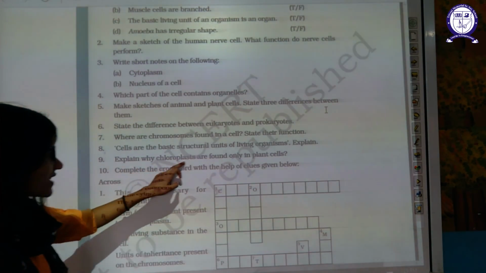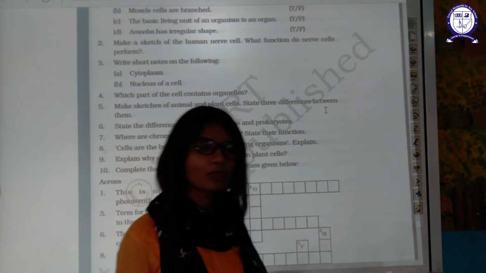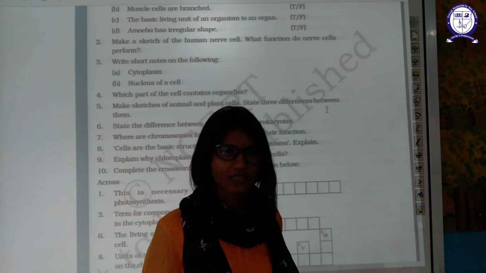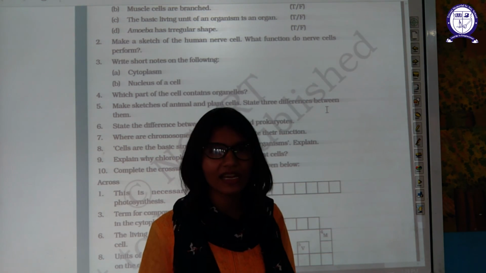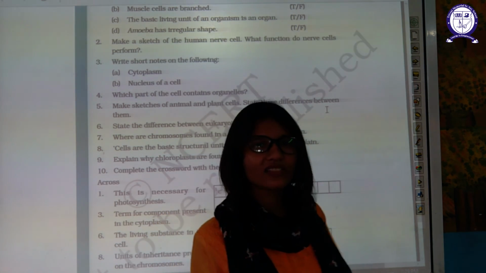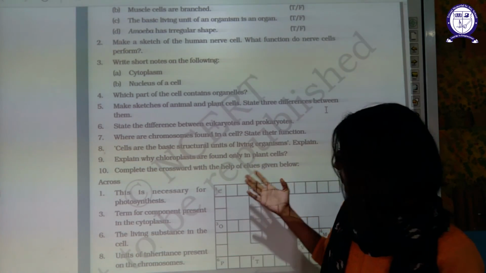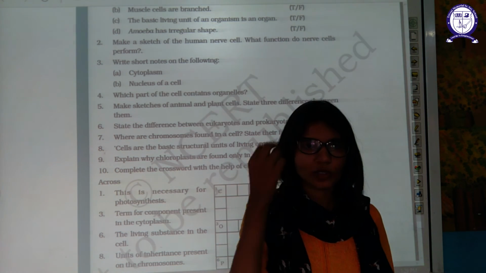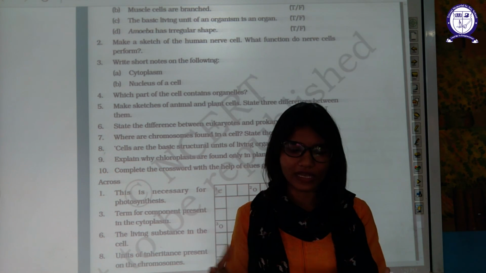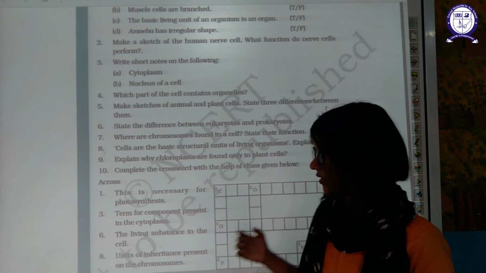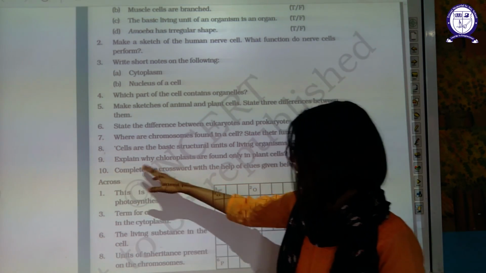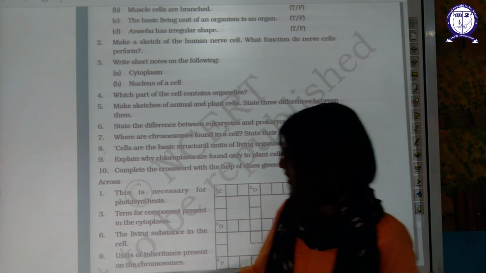Explain why chloroplasts are found only in plant cells. Because plant cells have to carry out photosynthesis. To carry out photosynthesis, they need to capture the sunlight. To capture the sunlight, they need a structure. That structure is chlorophyll. And to contain the chlorophyll, we need a utensil. That utensil is the plastid. So you can do this question by yourself.